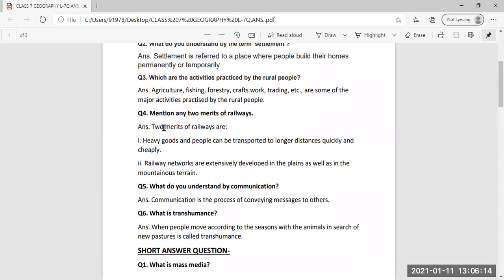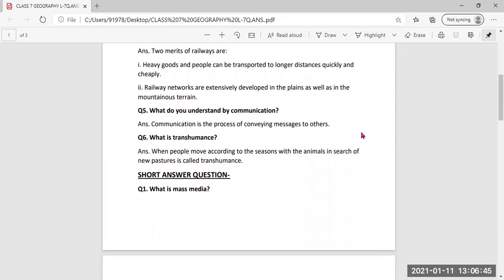Then fourth very short question, mention any two merits of the railways. Two merits of railways: heavy goods and people can be transported to longer distances quickly and cheaply, at less money. Then the second merit, meaning advantage: railway networks are extensively developed in plains as well as in mountainous terrain. Means now railway network is present everywhere, in plains areas and in mountainous regions also. Terrain means land.